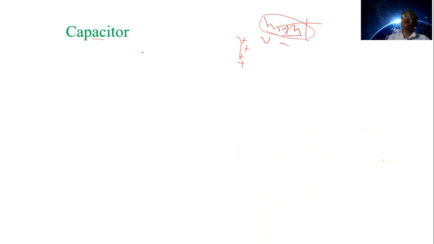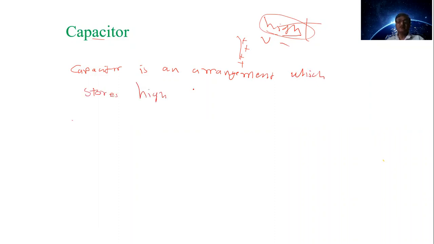Now see here, what is a capacitor? Capacitor is an arrangement which stores high charges at comparatively low potential.